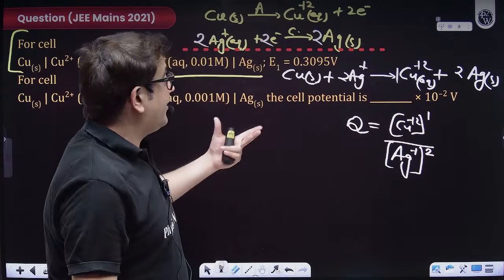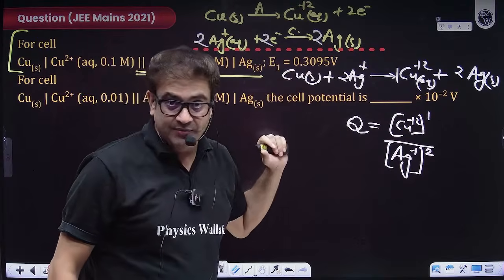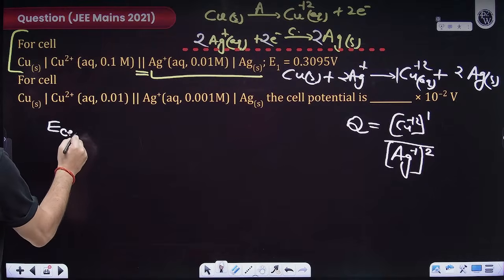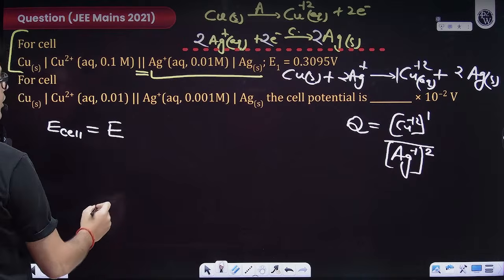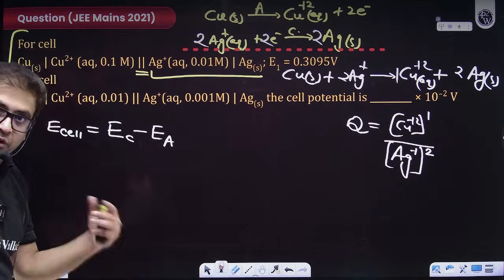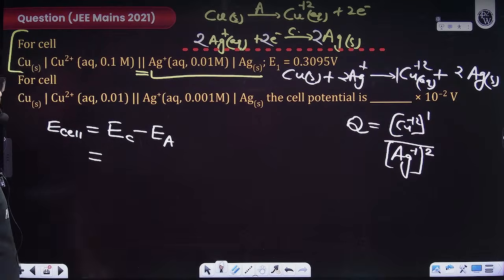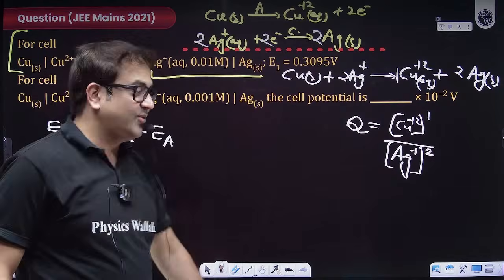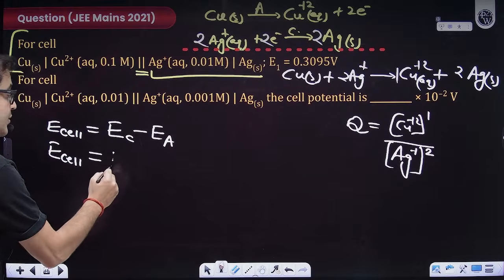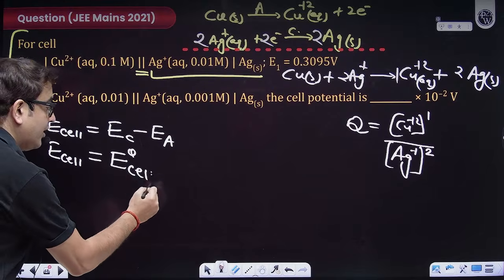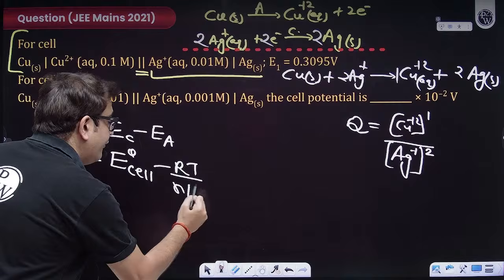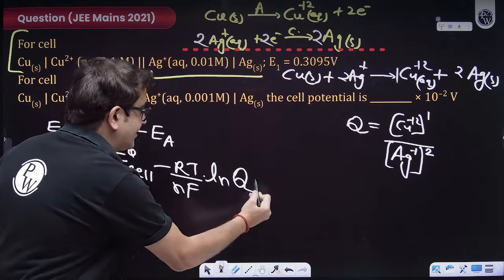Now, what we are trying to calculate over here is the cell potential. So how can you calculate cell potential? You already know that cell potential is equal to the electrode potential of the cathode minus the electrode potential of the anode. According to the Nernst equation, we know that cell potential or electrode potential is equal to standard cell potential or electrode potential minus RT upon nF into ln of the reaction quotient Q.